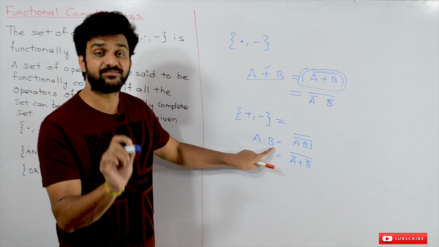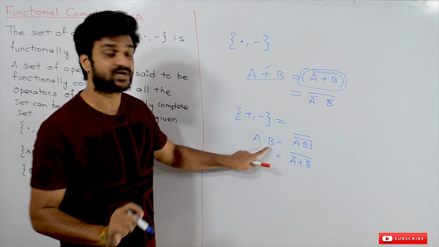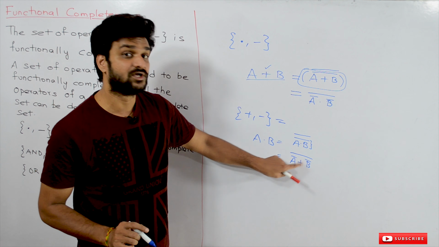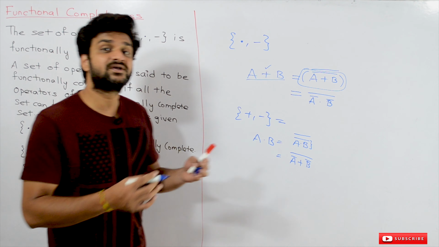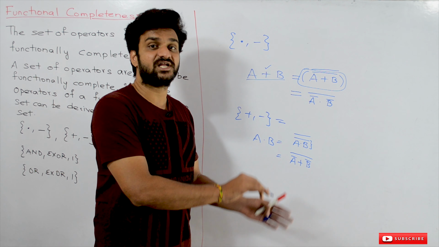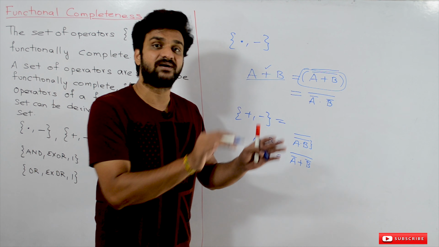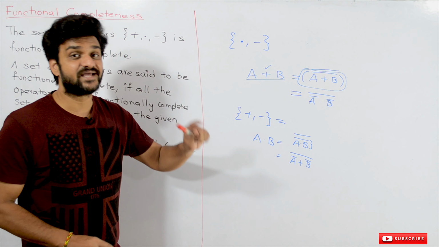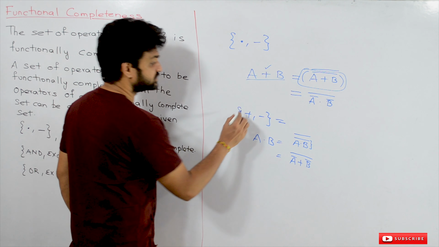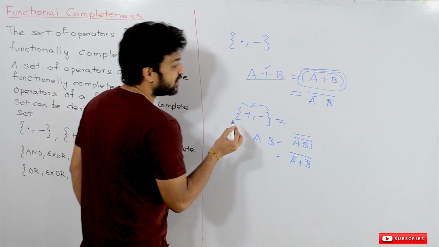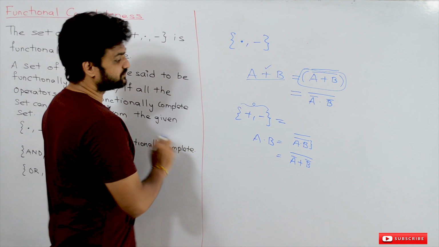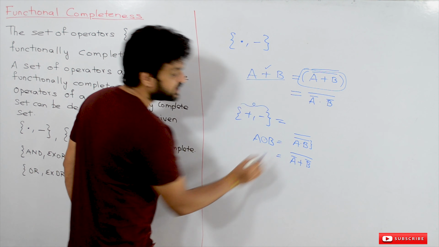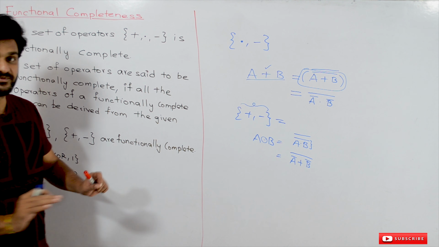That is very important to understand. We are able to construct the AND operation by using plus and not. If all the operators of a functionally complete set can be derived from a set of operators, then that set of operators is also called functionally complete, because we can derive an AND operation by using plus and not. Are you able to get these points?